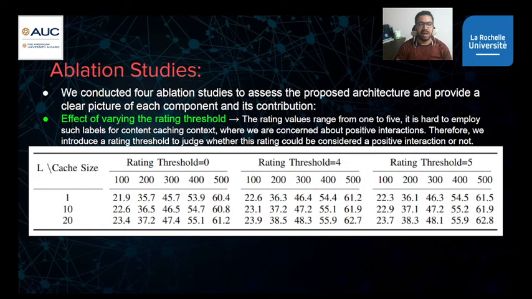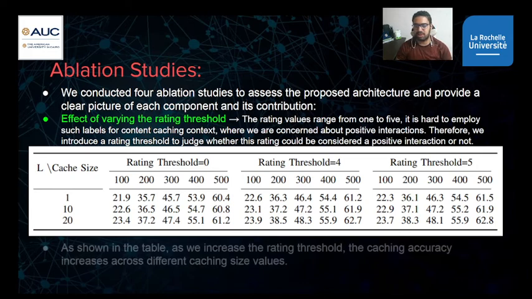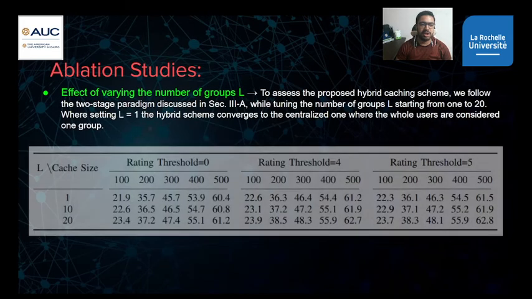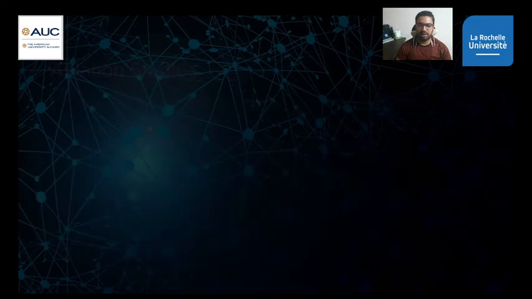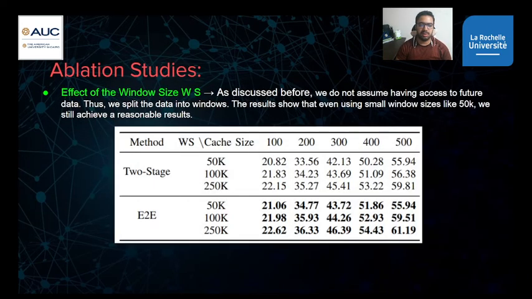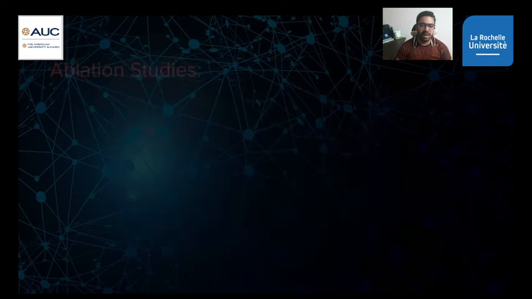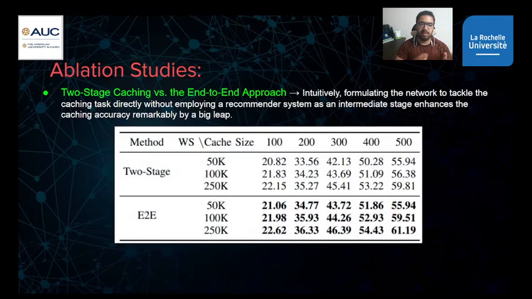For ablation studies, we have conducted four ablation studies. The first one studies the effect of varying the rating threshold. As you can see here, as we increase the threshold, we have a better performance. The second ablation studies the effect of varying the number of groups L, and as is intuitive, as we increase the groups, we have better accuracy. The third one is the window size, and again, as we increase the window size, we have better accuracy.